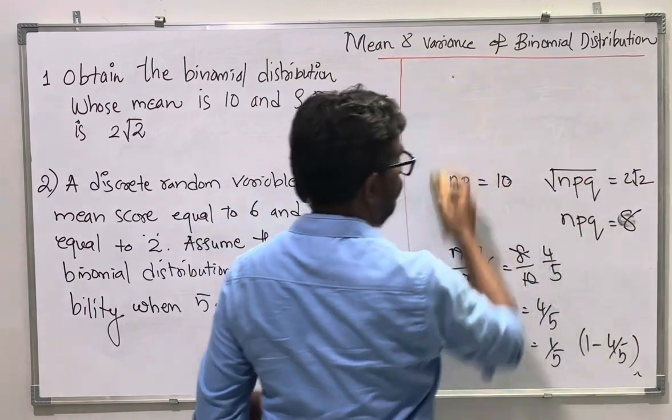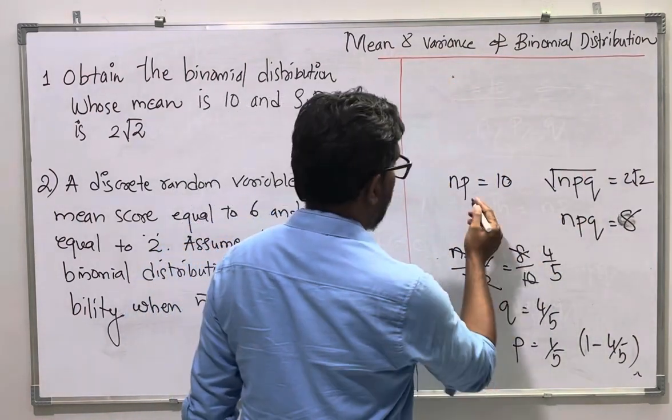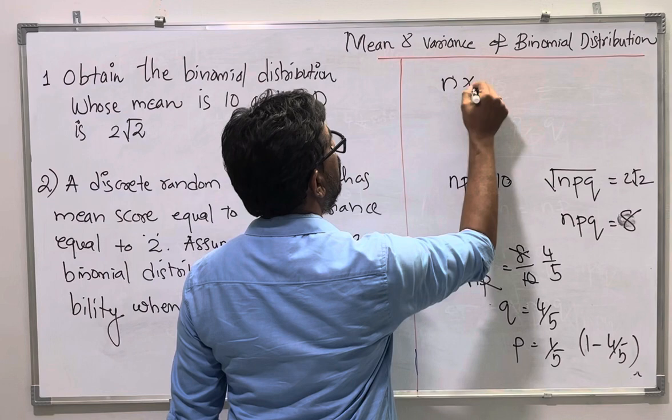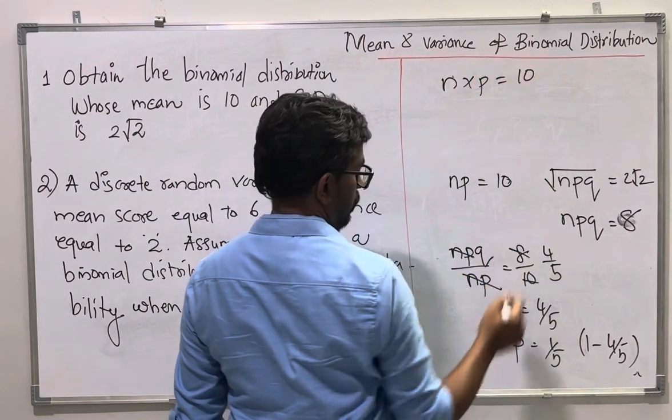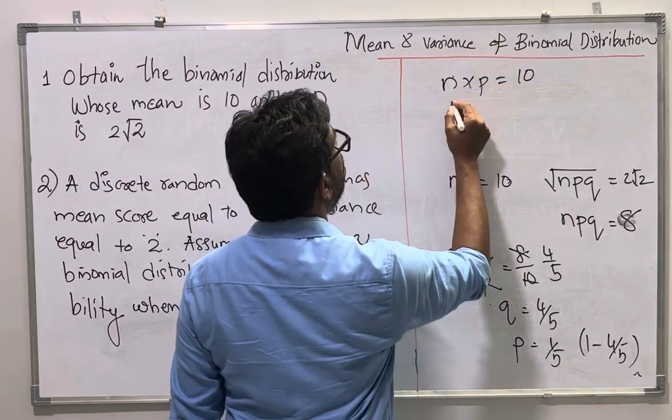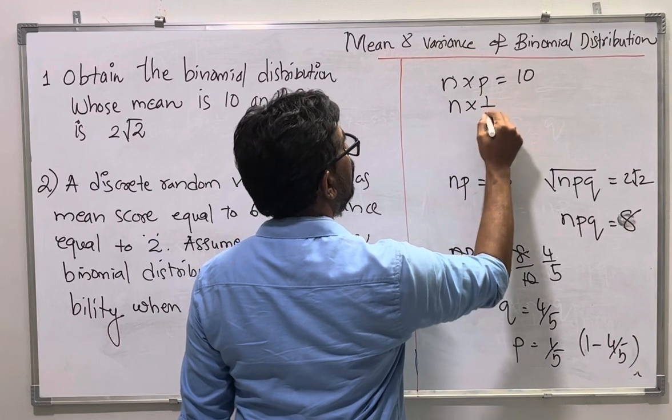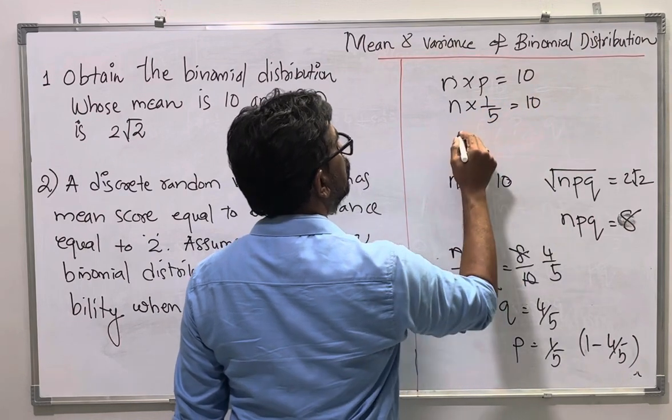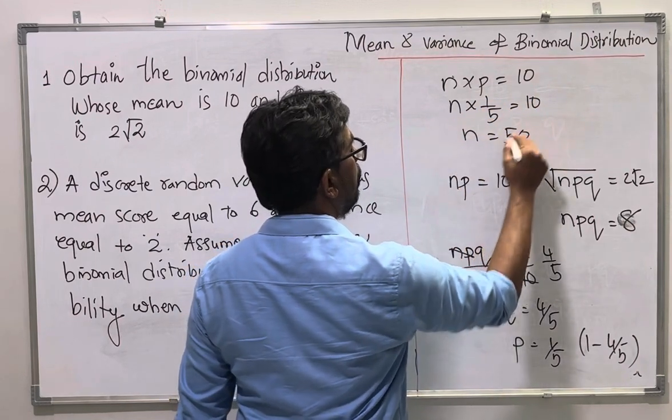We can use one of this situation. What is n? From here you can write n into p is equal to 10. So p is what? 1 by 5. So n into 1 by 5 is equal to 10. So n is equal to 50.